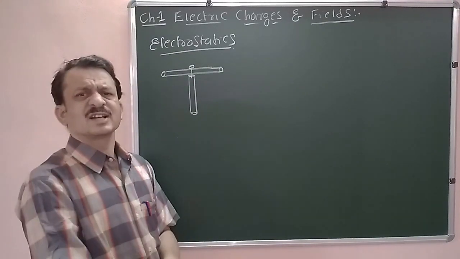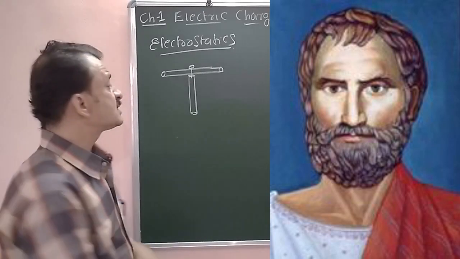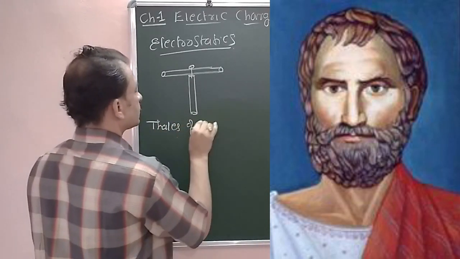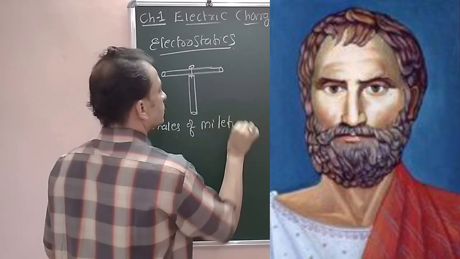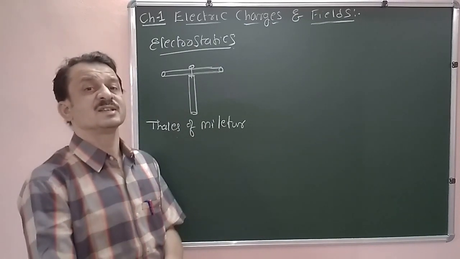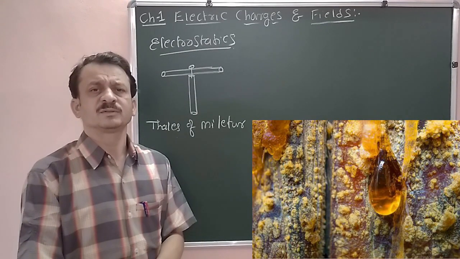Now these examples also illustrate the presence of static charges. The discovery of these static charges was first observed by Thales of Miletus from Greece. He first observed that he took an amber.